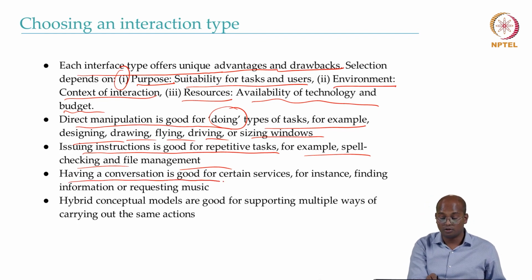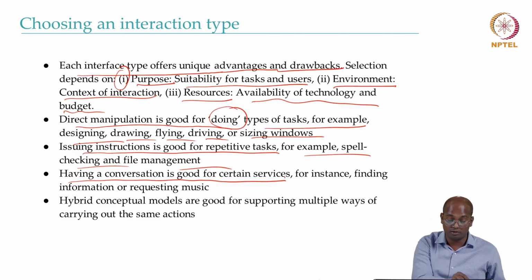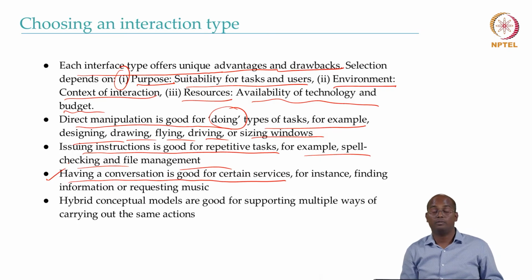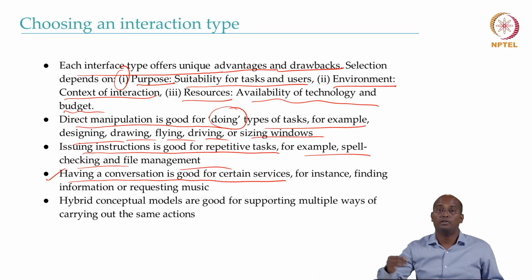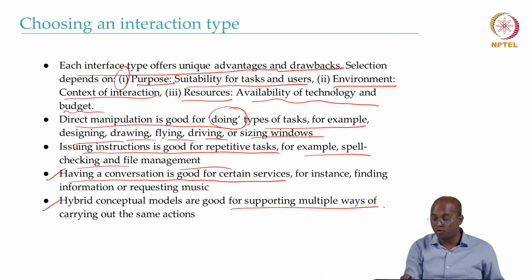Having a conversation is good for certain services, for instance, finding information or requesting music, where you are probably looking for information on Google search, for example, but you may not recall the exact keyword to find that. Whatever you're typing, you can get suggestions, and based on that, you can further inch towards the thing you're looking for. Hybrid conceptual models are good for supporting multiple ways of carrying out the same actions.